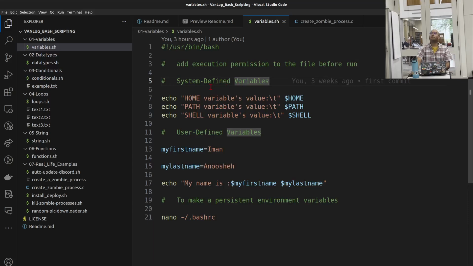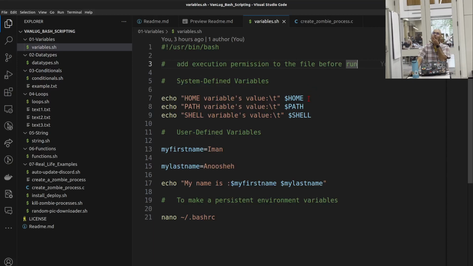These are examples of system-defined variables. So in the last session, if you were in the session of Vanlog, Kim actually showed us lots of things about system variables, listed them all down. I'm not gonna go through that again for sure, but that was really valuable. I learned a lot of things there, especially the history command was really useful for me. I was always looking for the previous commands that I needed.